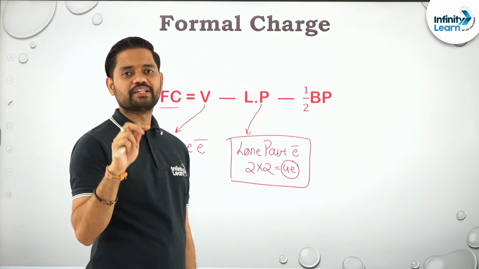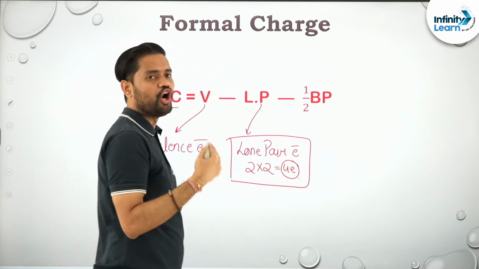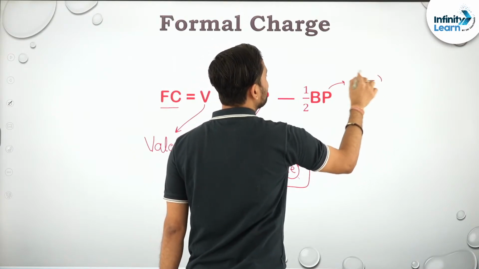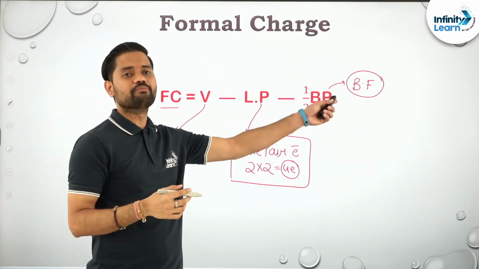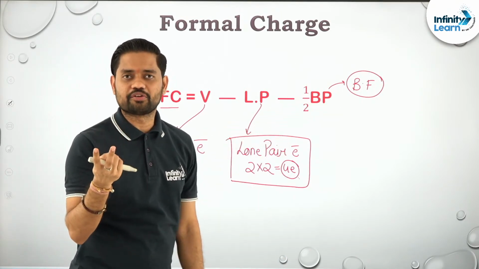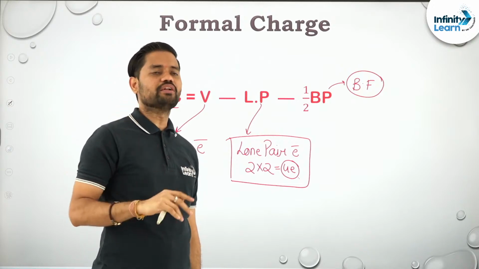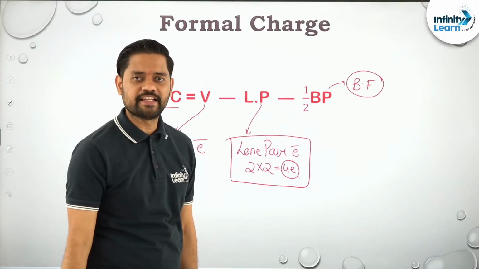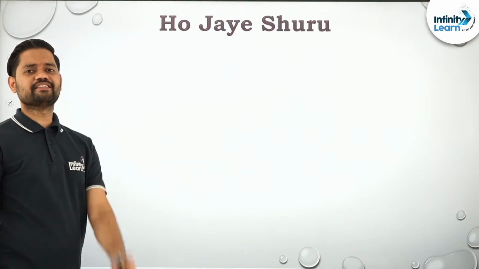If there is 1 lone pair, that means 2 electrons. And the last one is half into bond pair electrons, or simply the bonds formed. Count how many bonds it has formed, like one bond is equal to 2 bond pair electrons, right? So either count the number of bonds, that's it, or you can count the number of electrons in the bonds and then divide it by 2. It's one and the same thing. Clear? Chalo, proceeding further, we'll be just discussing one question.